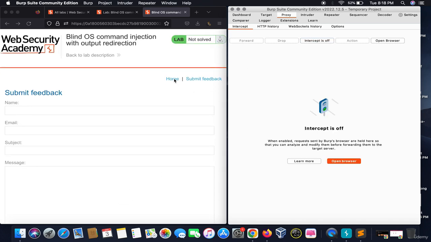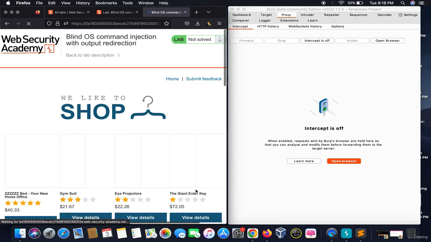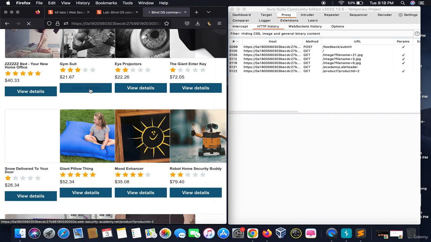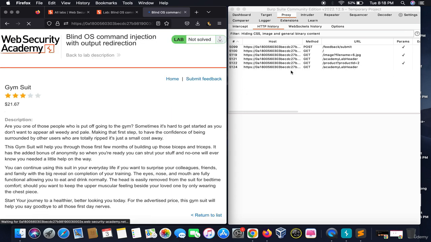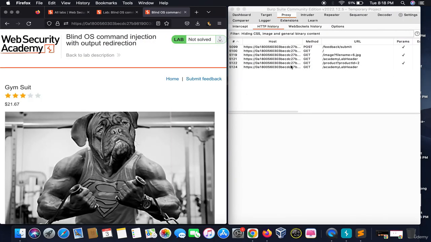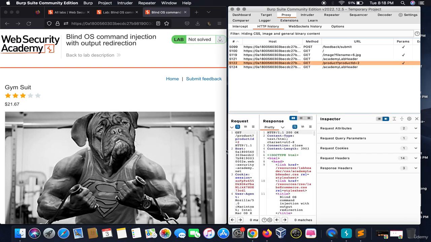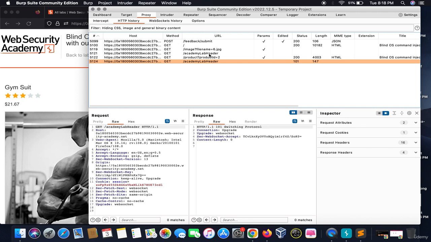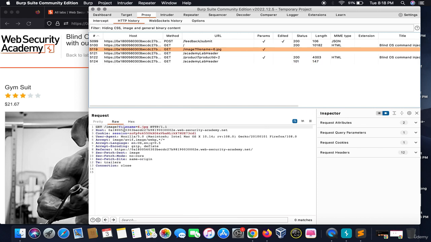Alright, what we need to do now is go back to the home page and go to the HTTP history and click on this. So we see a variety of responses we got. On analyzing it, we see this file name is getting fetched from the backend and we injected a new file onto the backend.